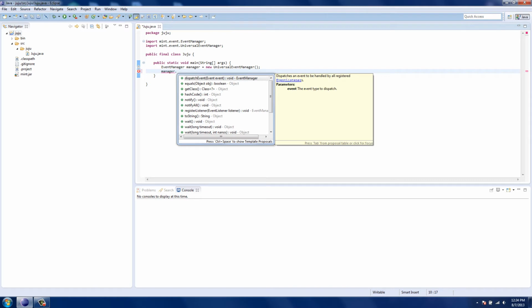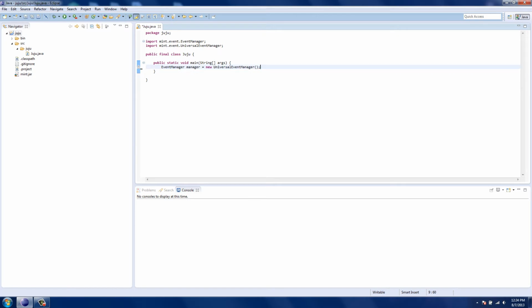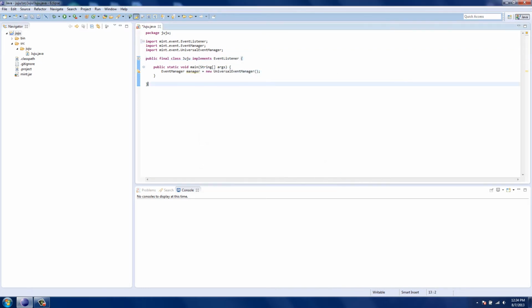So the first thing we're going to do is make a listener. I don't know about you guys, but making a listener is probably the hardest thing you can ever do. You implement EventListener, and there you go, you made an event listener. That's how you do it.